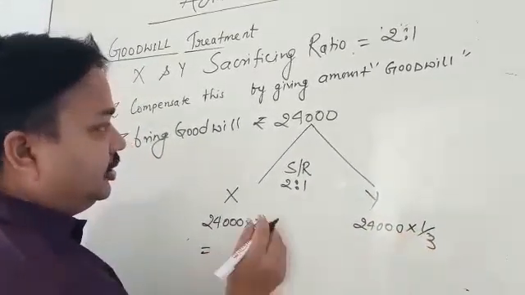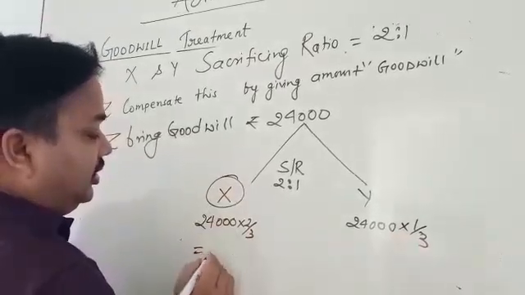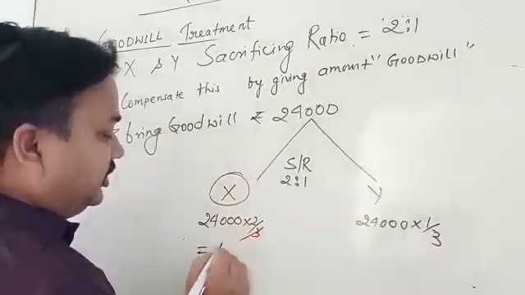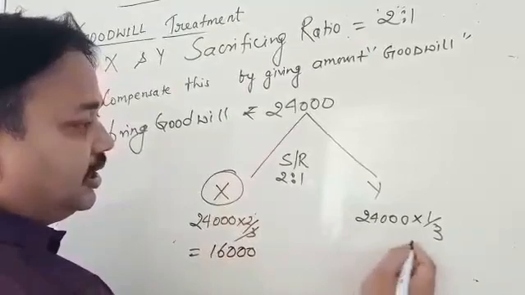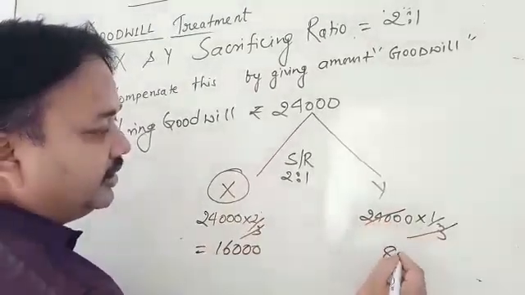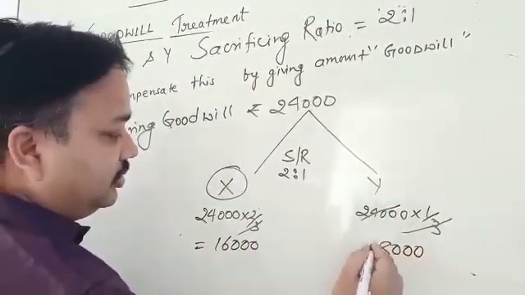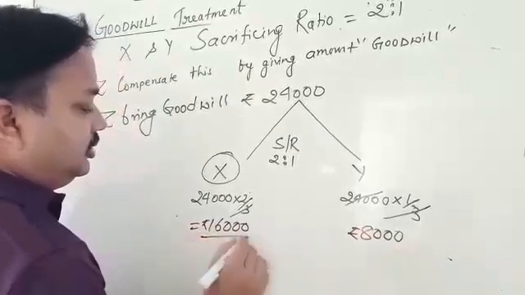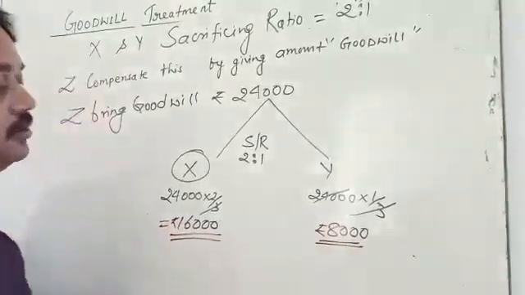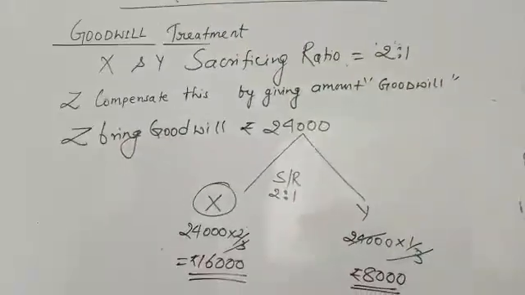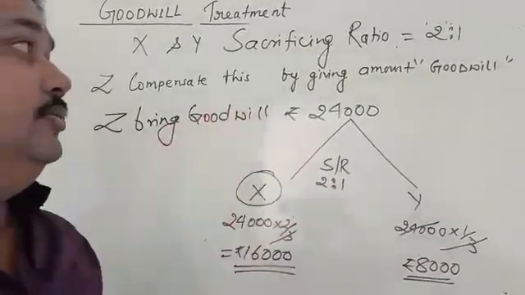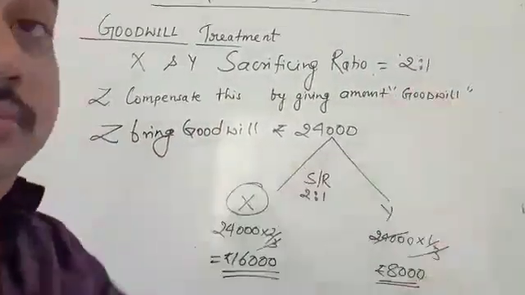It means X takes 16,000 rupees and Y takes 8,000 rupees. Do you understand? This is the compensation amount brought by Z, called goodwill.